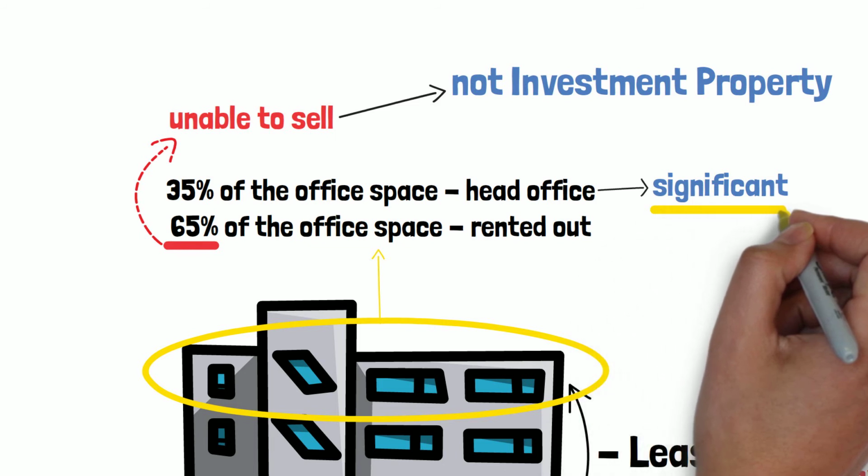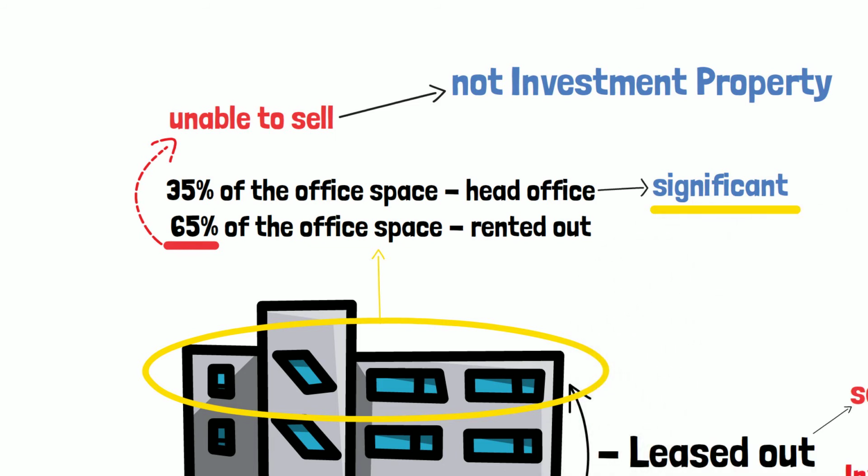The classification based on significance is also true in case the company provides ancillary services to the occupants of the property it holds. Suppose an entity owns and manages a hotel, services provided to the guests are significant to the arrangement as a whole. Therefore, an owner-managed hotel is owner-occupied property rather than investment property.